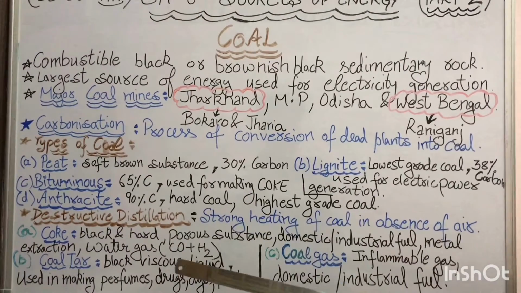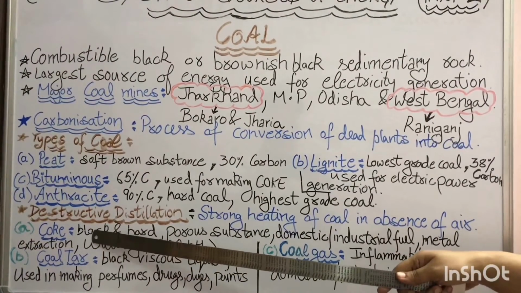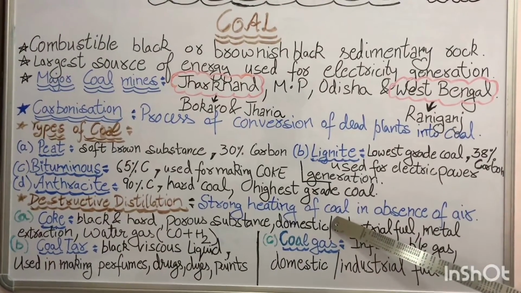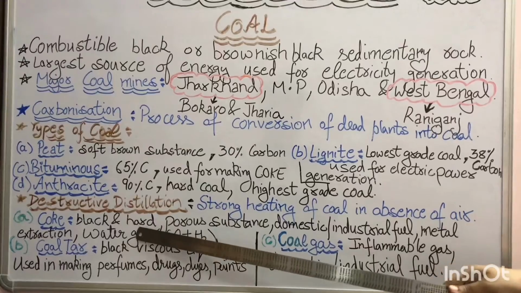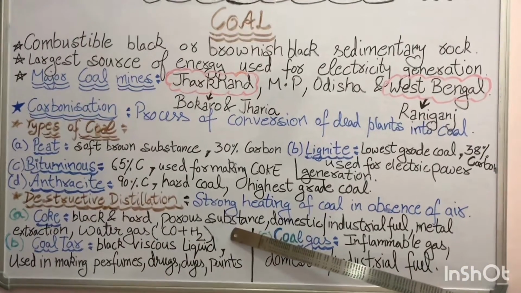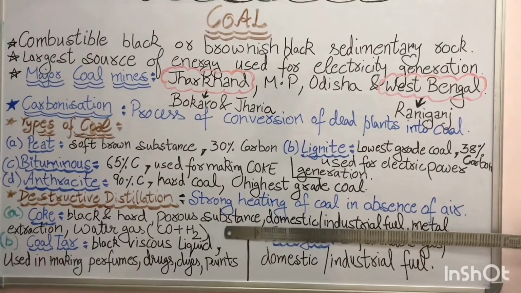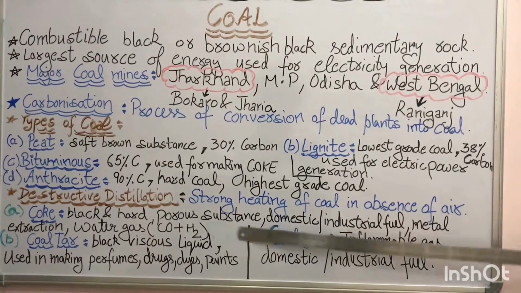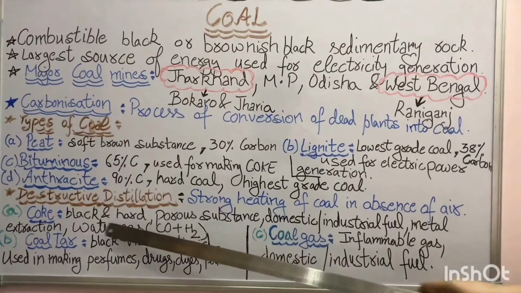The first one is the black substance which is left after strong heating of coal in the absence of air. It is a black, hard, porous substance, and it is used as a domestic and industrial fuel, as well as in metal extraction.